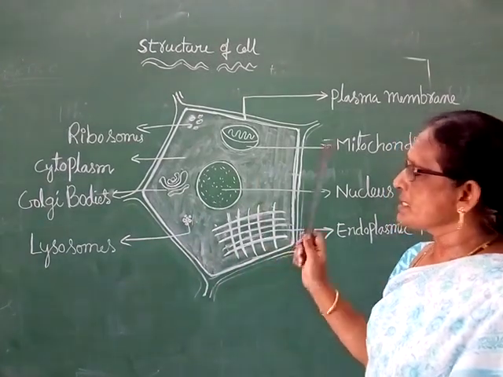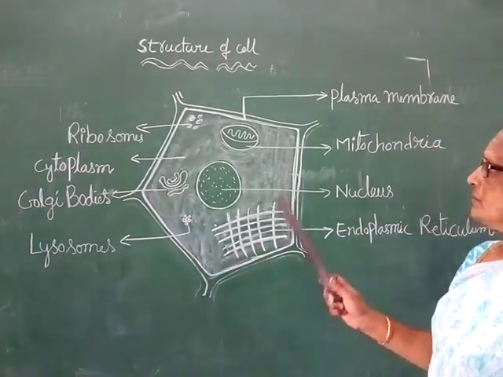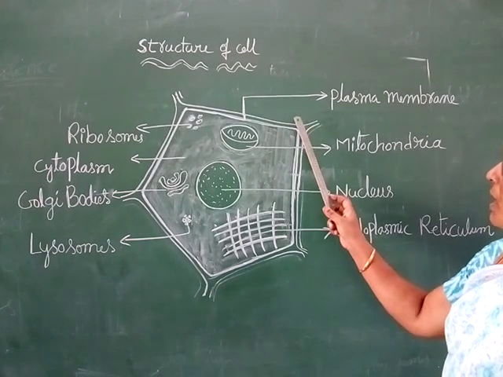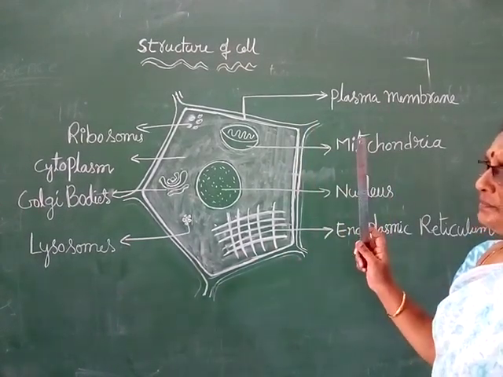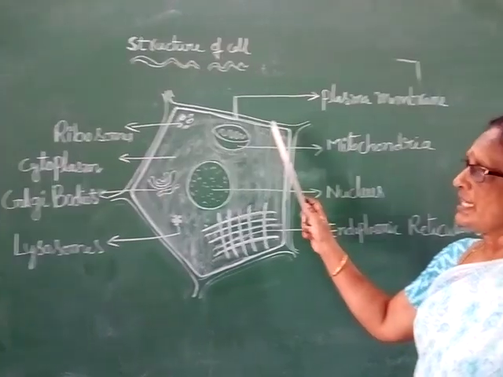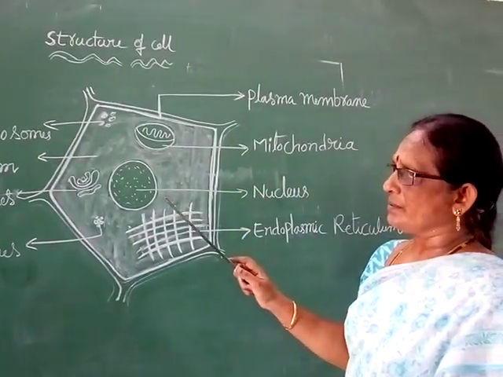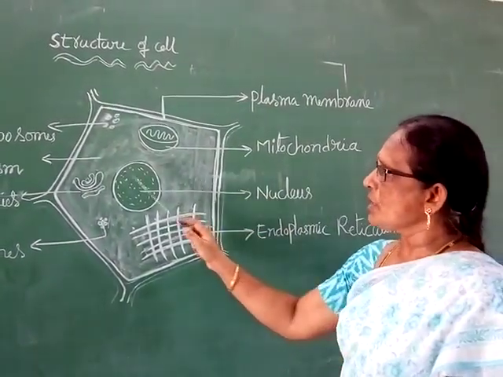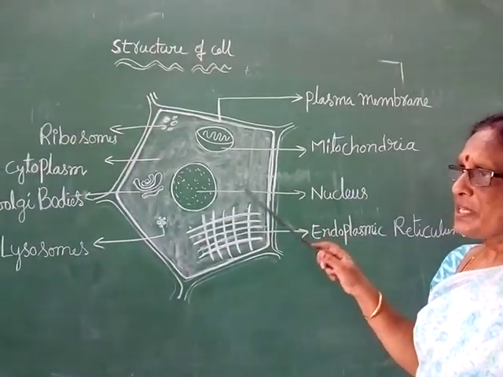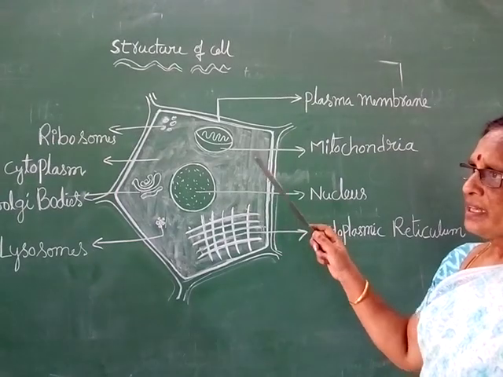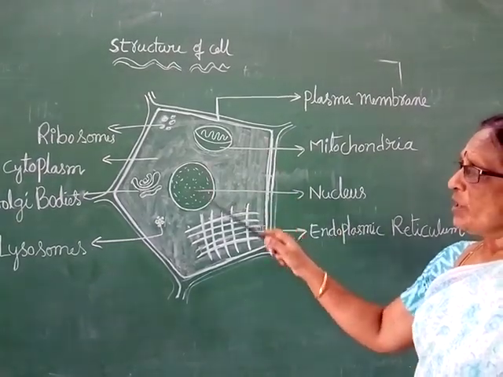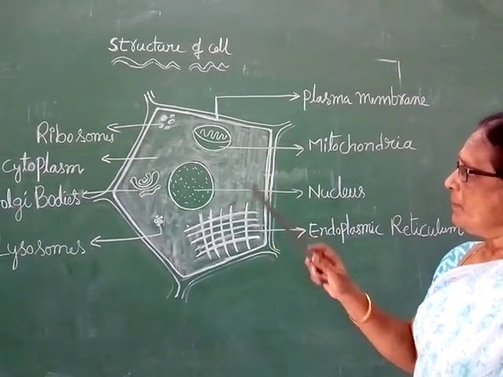I will repeat the structure of the cell. First one is plasma membrane. It covers the cell. The outermost layer of the cell is called plasma membrane. Next one, cytoplasm. This is the liquid portion present in the cell. It is only a medium. Many other organelles float in this medium.